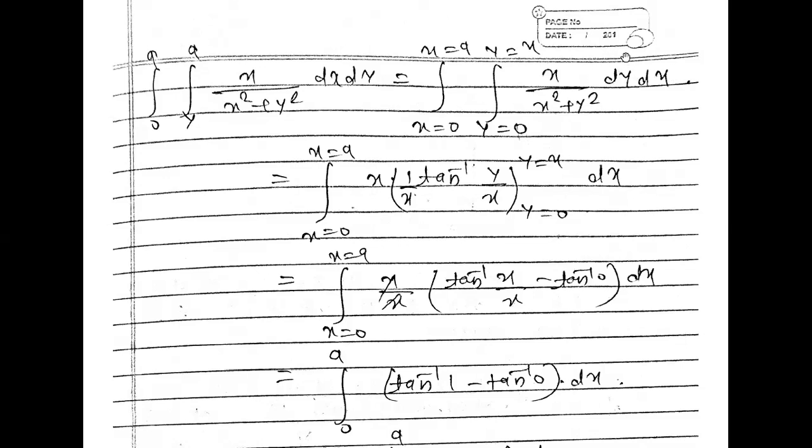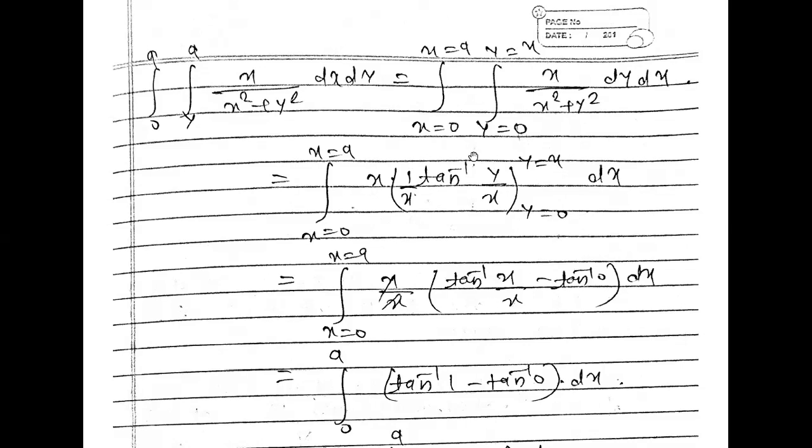Differentiating with respect to y first, x will be treated like a constant. So 1 upon a square plus x square, the integration is 1 by a tan inverse x upon a. So 1 by x, tan inverse y upon x, and the limit is given 0 to x.